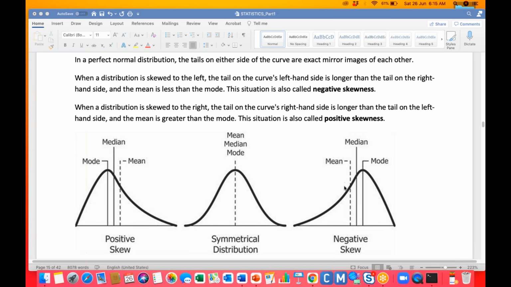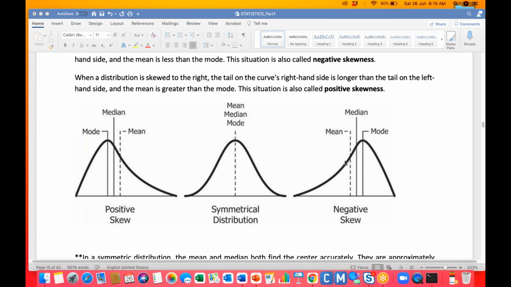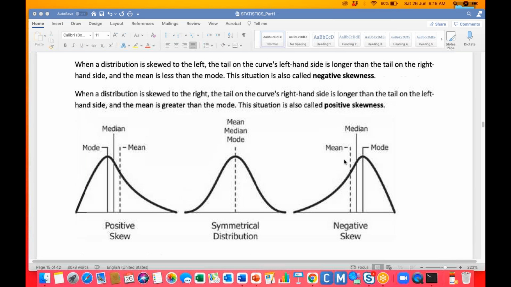If the mean is more than the mode, then it is positive skewness, or right skewed. If the mean is less than the mode, then it is negative skew, or left skewed. Got my point?